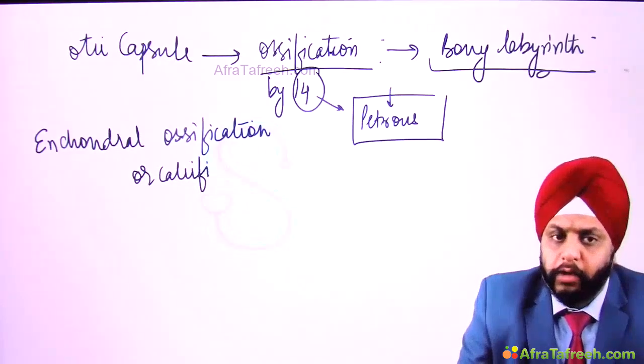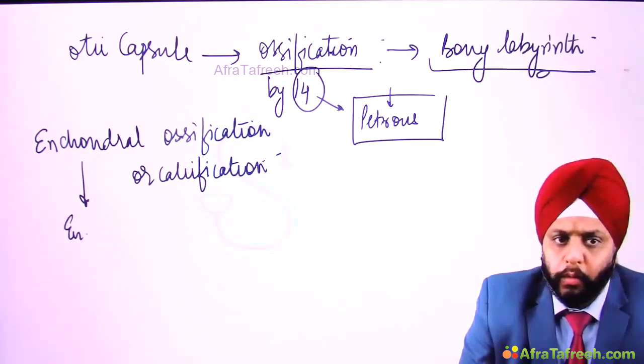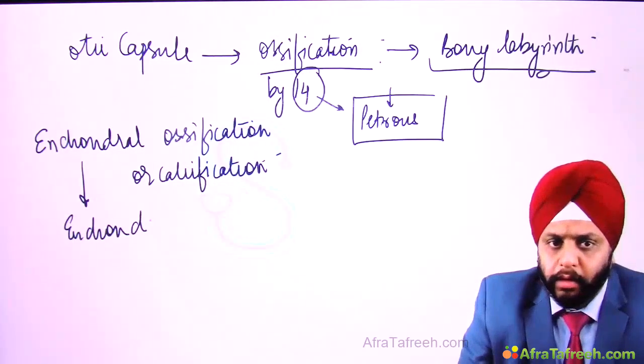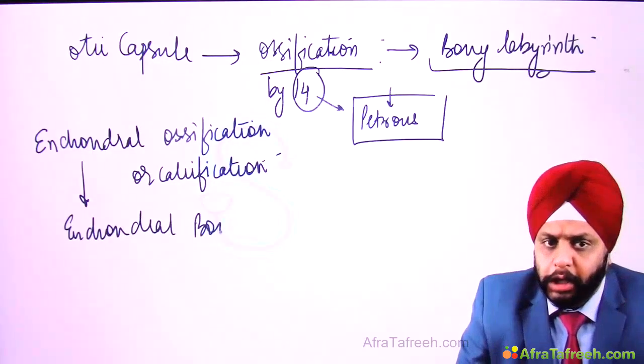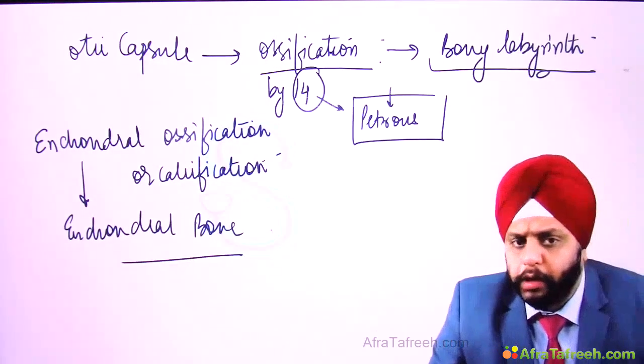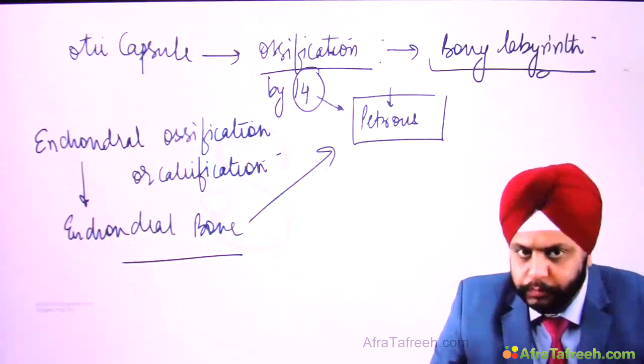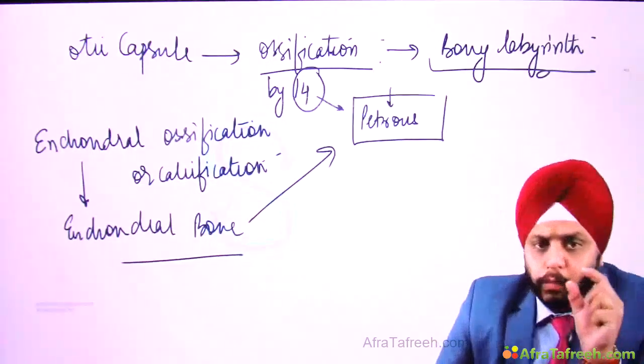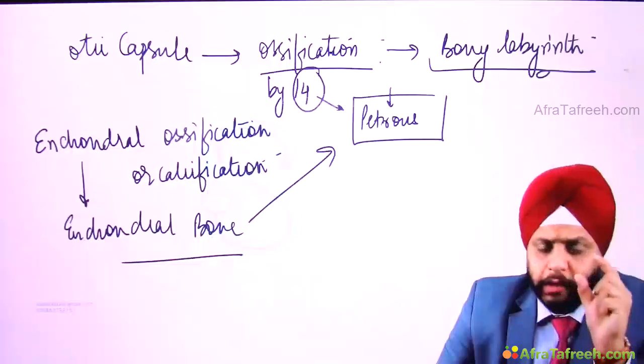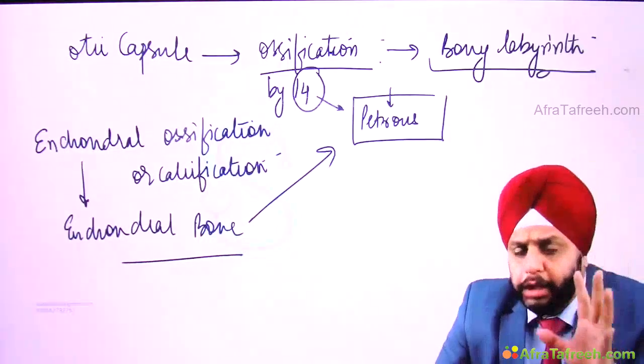And such a type of bone formed is known as enchondral bone. So that means the type of bone in the inner ear or in the petrous part of the temporal bone is enchondral bone.